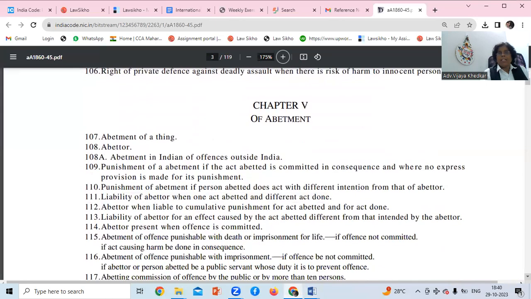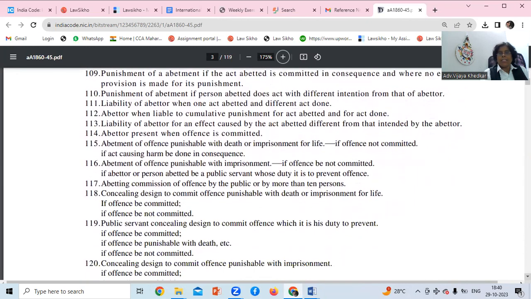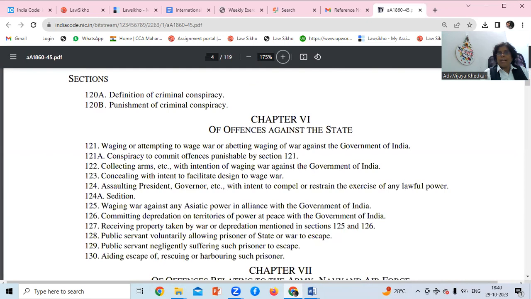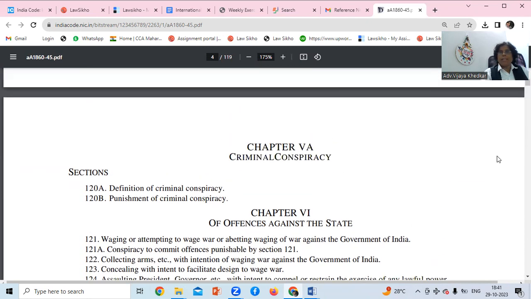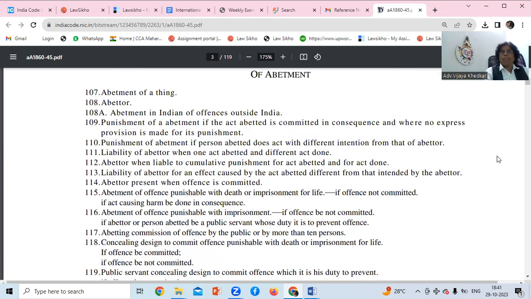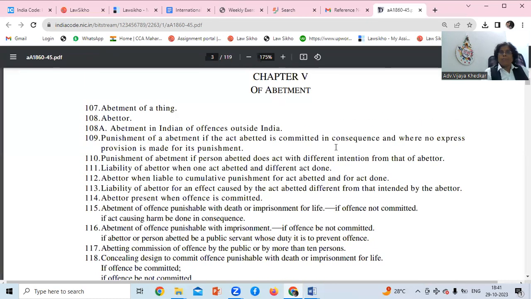As we have discussed, 107 to 120 is chapter 5, where the abettor is defined. We were just talking about chapter 5, in which abetment is covered up to section 120. So abetment of a thing, and who is an abettor? The abettor is defined in 108, not 107.